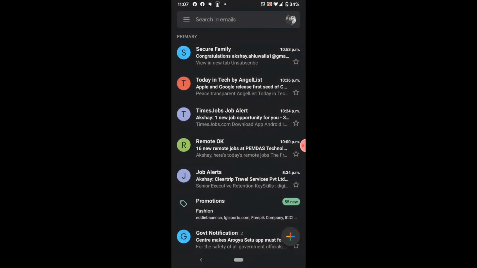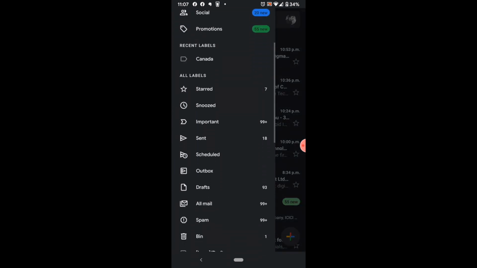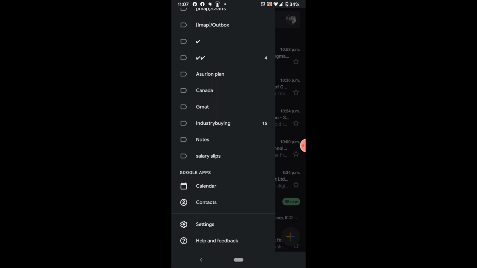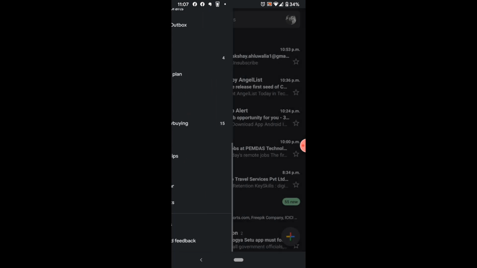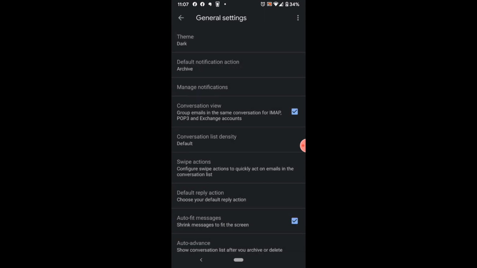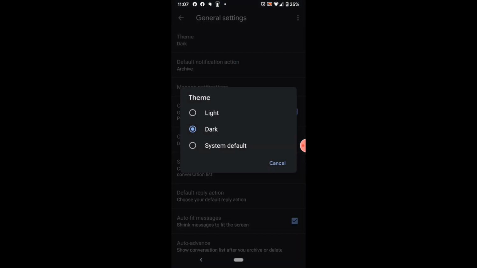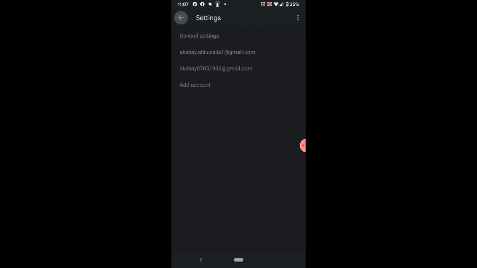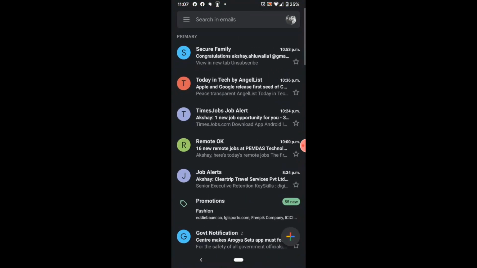The procedure is exactly the same for iOS, only when you go click on the menu option and when you go down and click on the settings option, you will not see this particular screen in iOS. It will straight away take you to this screen where you will find a theme option, and just click on that theme option and select the dark mode, which will activate the dark mode in iOS for you. So this is how you activate the dark mode in Android and iOS.